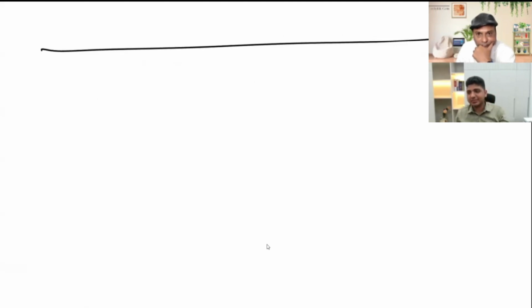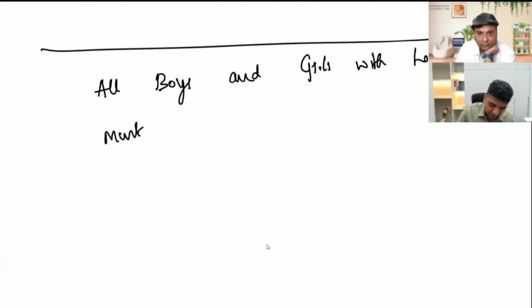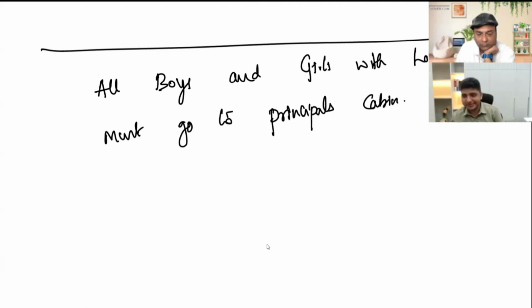I'll give one more simple example, then I'll come back to this. But this question let us keep. Now, if I were to say that all boys and girls with long hair must go to the principal's cabin, how do we read this? Are we going to read it as all boys, whether they have long hair or short hair, and only girls with long hair must go to the principal's cabin?